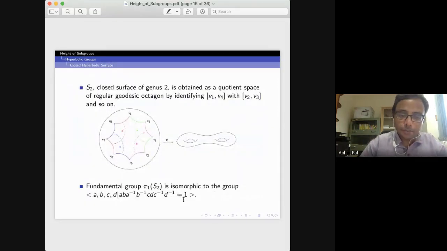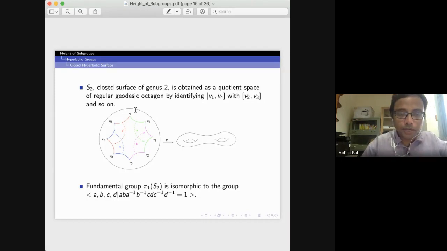Okay. So next I'll be proving that the fundamental group of a closed genus g surface, where g is greater than or equal to 2, is a hyperbolic group. I'll be doing it for genus g equals 2 because it is simple to state. So how do you get this genus 2 surface?